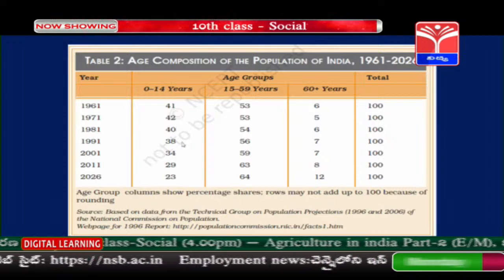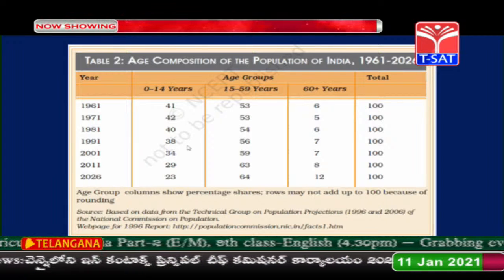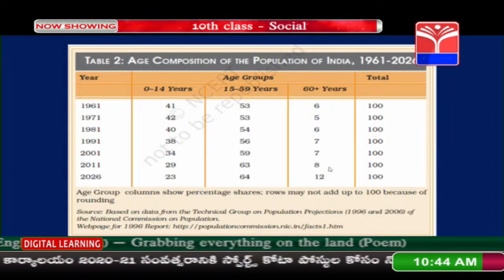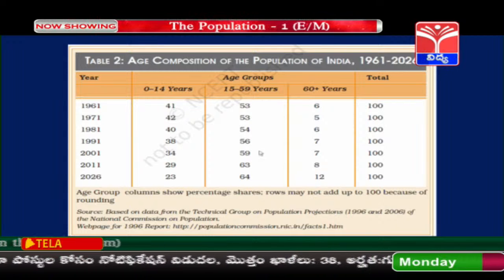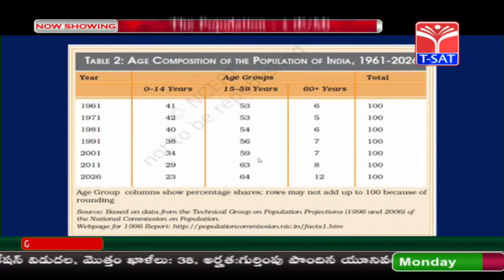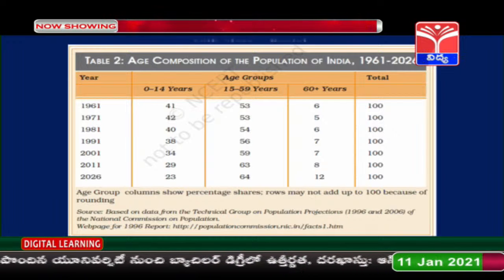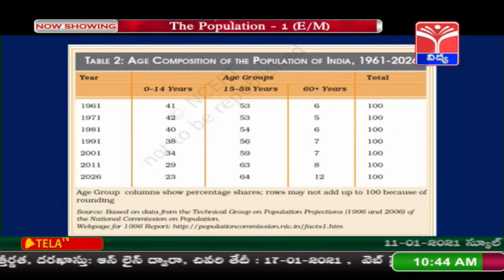Now, we can see that it has reduced to 29%. And then you can see the 15 to 59 working group, which is very important. Earlier it was 53%. Now we can see it is 63%, which means most of the people are in the working group. So, economic development is possible with these people.